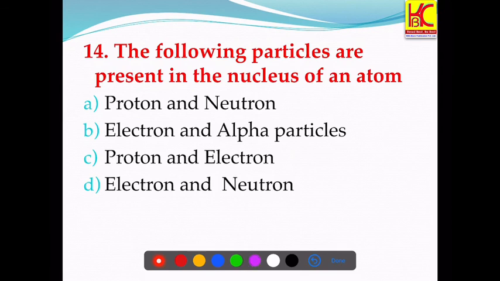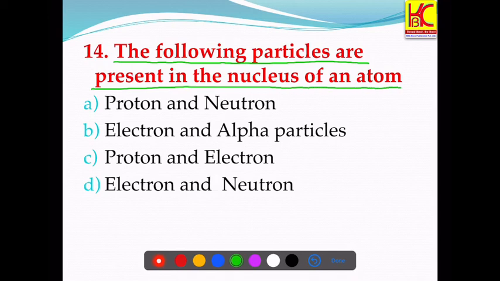Question number 14. The following particles are present in the nucleus of an atom. So it's being asked what is present in the nucleus of an atom. So what is an atom? An atom is the smallest particle of an element that takes part in a chemical reaction. Okay? And it doesn't exist in the free state.